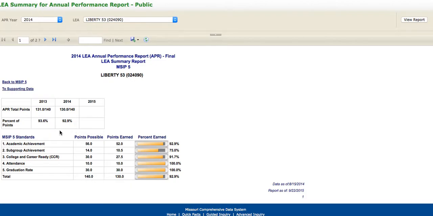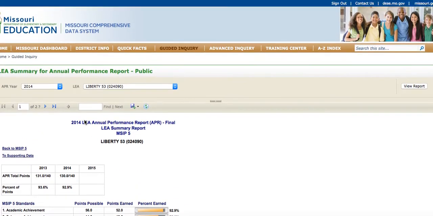Now, elementaries won't see all of these areas per se. You would have academic achievement, subgroup achievement, and attendance in total. But it gives you the overall points you will score in your building and the percent of points that you have. So you can see as a district we scored a 92.9 last year.